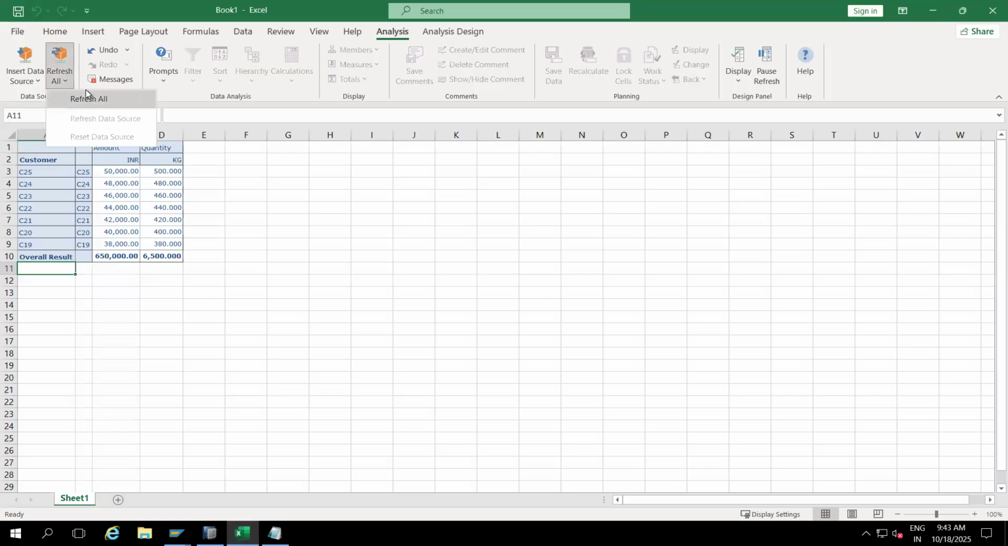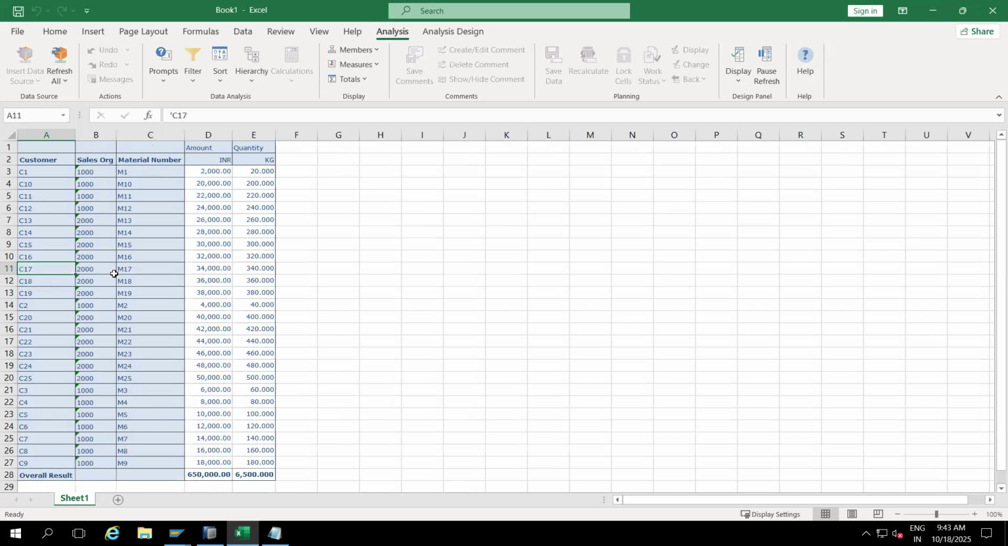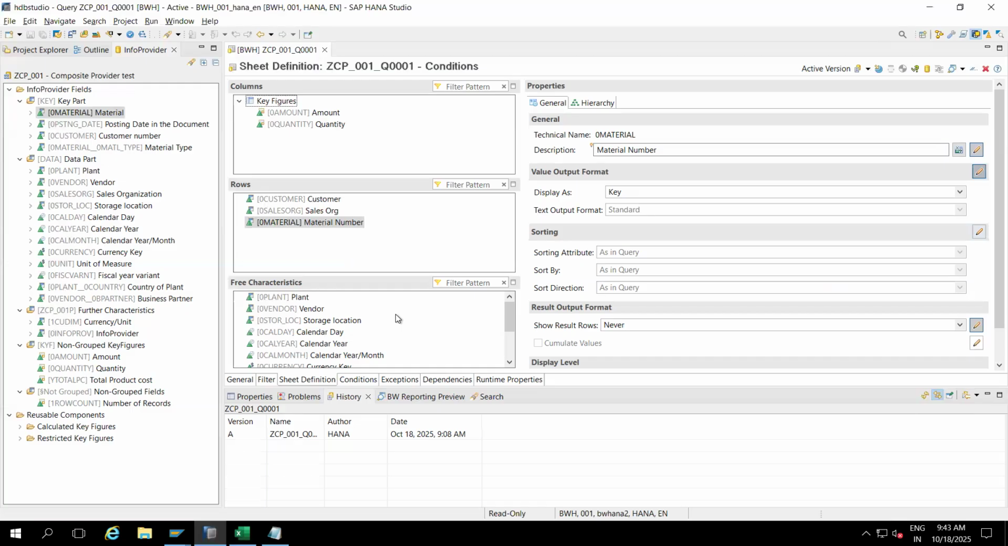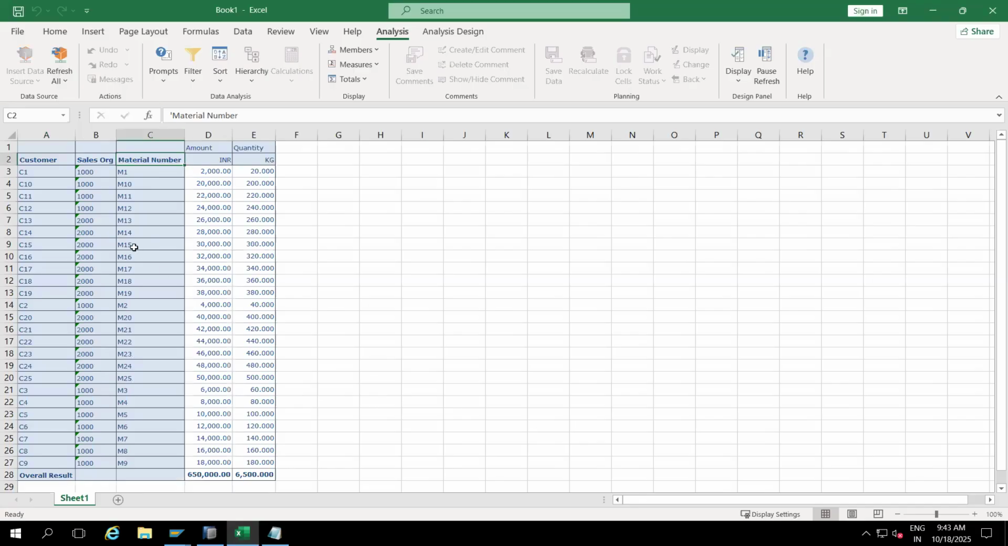Now, refresh all. Now we are getting customer, sales org and material number. This is the report. Now I want to do conditions. What exceptions do you want to do? Wherever the amount or quantity is more than 30,000, it has to show in green color.